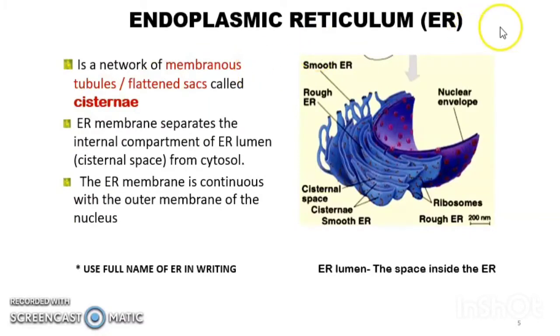Okay, so next we look at the next organelle, which is the endoplasmic reticulum. What is endoplasmic reticulum? It is a network of membranous tubules or flattened sacs called cisternae. So this is what we call the membranous tubule. Cisternae is like this, structure yang macam kita kata berlipat-lipat. Flattened sac, that one we call cisternae.